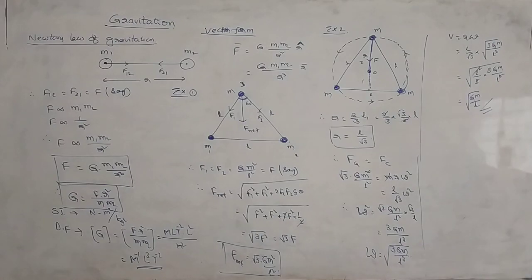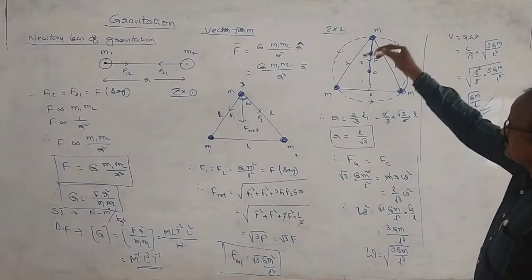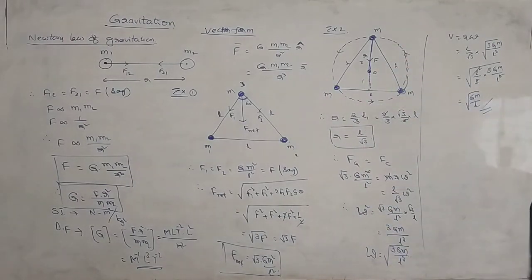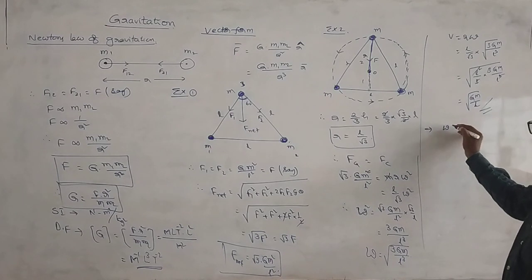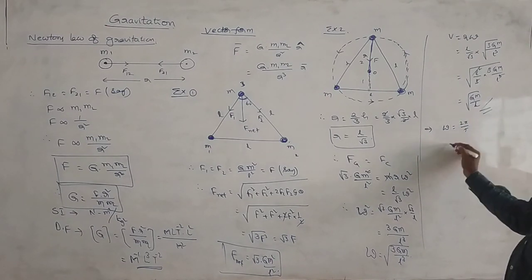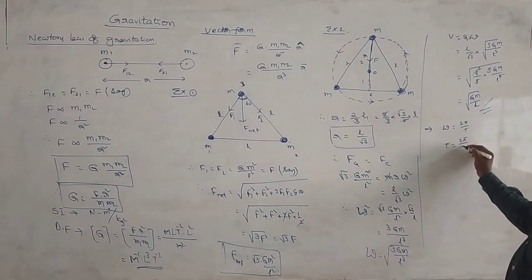Sometimes we are asked to find the time period of rotation if all these particles rotate along the circular path with uniform angular velocity. For the time period calculation, the relation between time period and omega is omega is equal to 2π/T, or T is equal to 2π/omega.